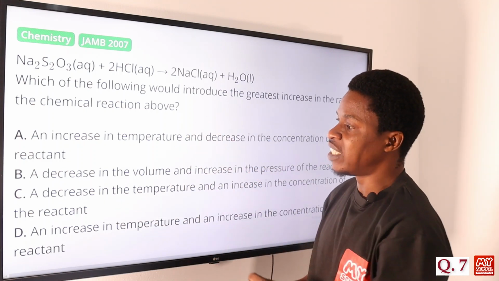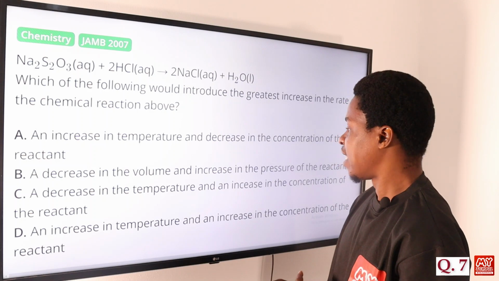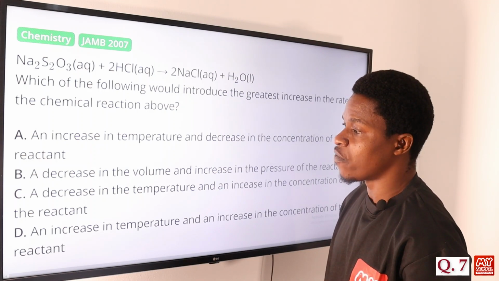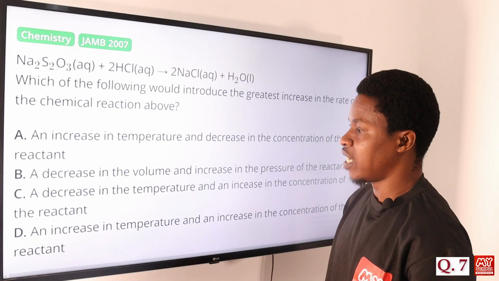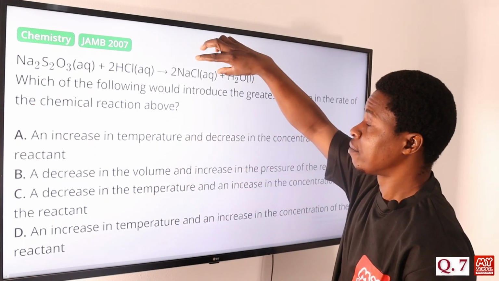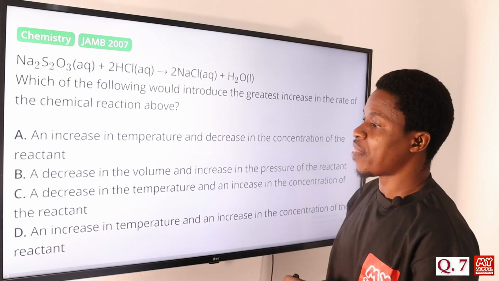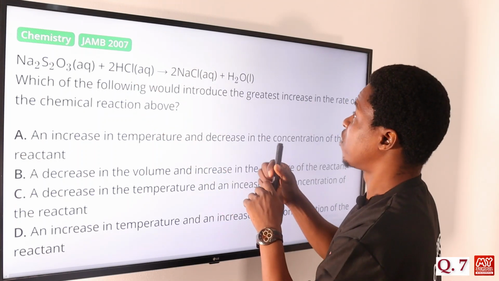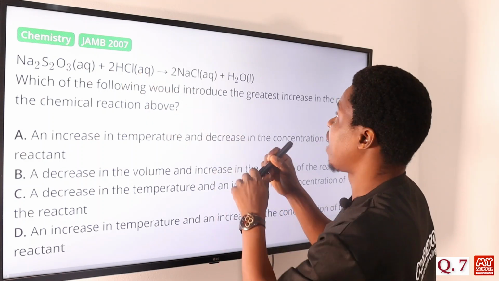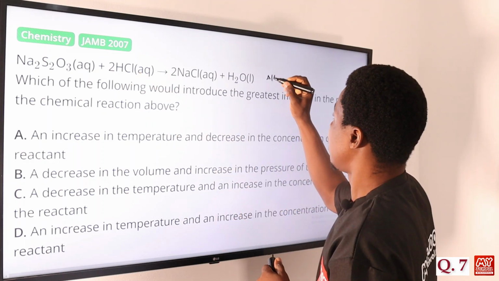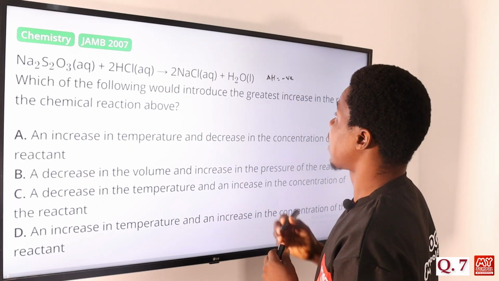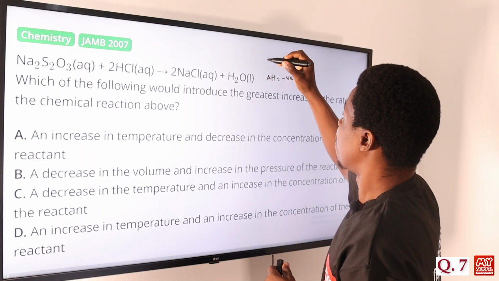Option C says a decrease in the temperature and an increase in the concentration of the reactant. A decrease in temperature, yes, if we have to have more of this salt and water formed, okay? Now we said that this reaction is exothermic because it is a neutralization reaction, so delta H is negative. Now watch this.